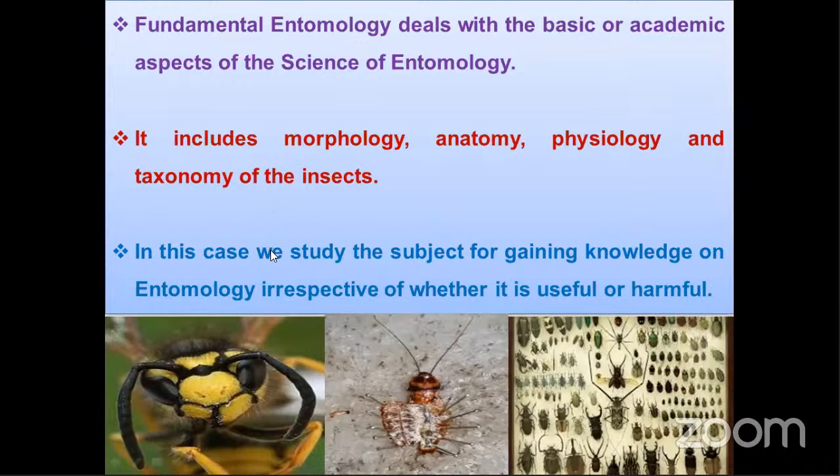In this case, we study the subject for gaining knowledge only, whether it is useful or harmful. Morphology means external characters: antenna, mouth parts, head. By looking outside, you can say morphology.